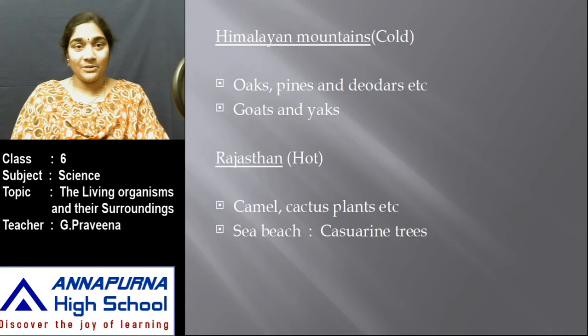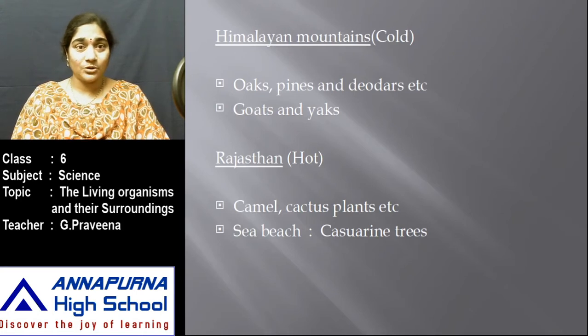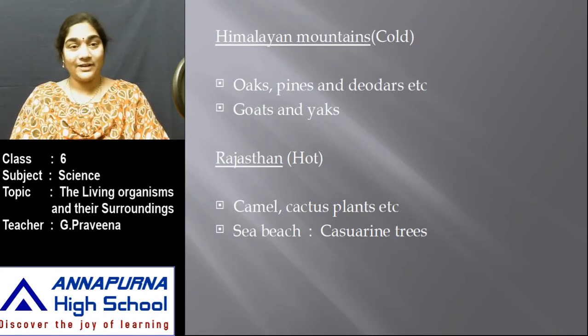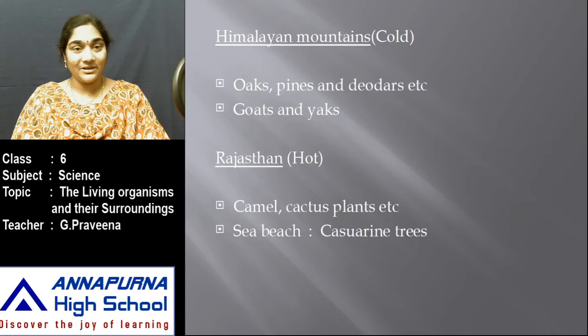When you go to the Himalayan mountains, which is a very cold region, you can find different types of plants such as oaks, pines and deodars. And also you will find different animals such as goats and yaks. At the same time, when you go to Rajasthan, which is a very hot place, you will find animals such as camel and also plants known as cactus plants and many others, right?